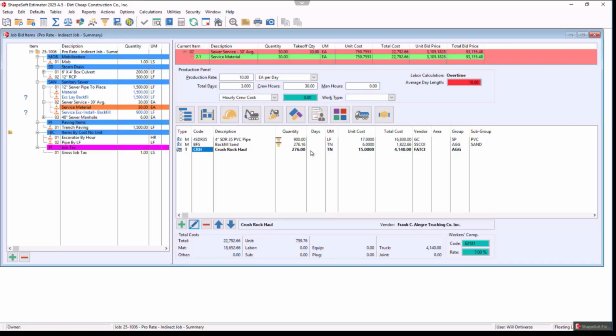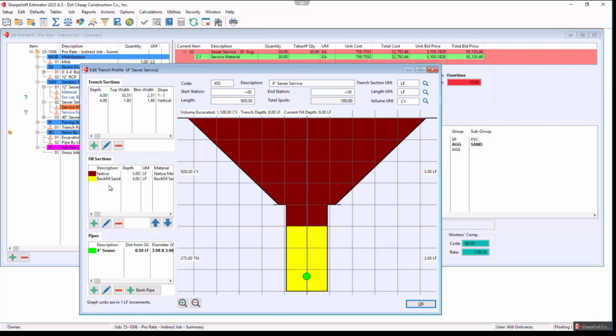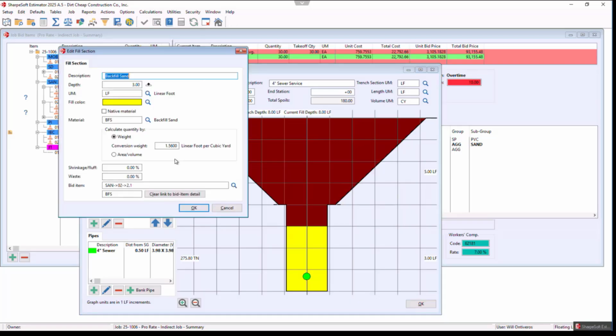So what's coming in a future release is that we'll be able to link inside the profiler. If I'm in that backfill sand, you could link to trucking items. So when we adjust inside the trench profiler, it'll automatically adjust that trucking as well. We could adjust it manually now, but we cannot adjust it automatically at this point. Not yet.